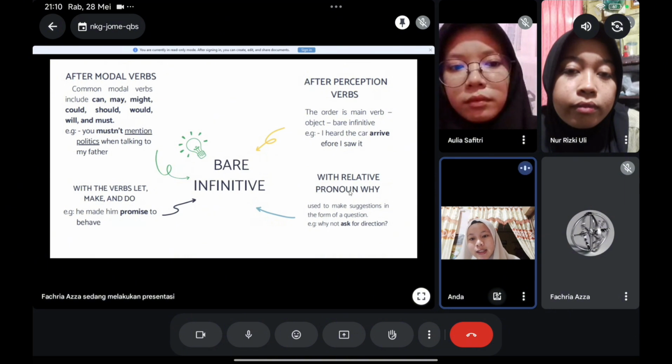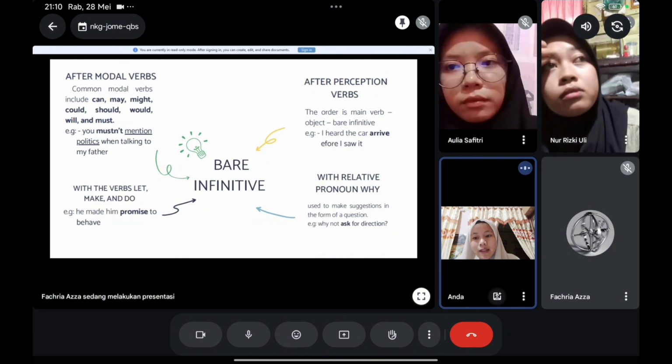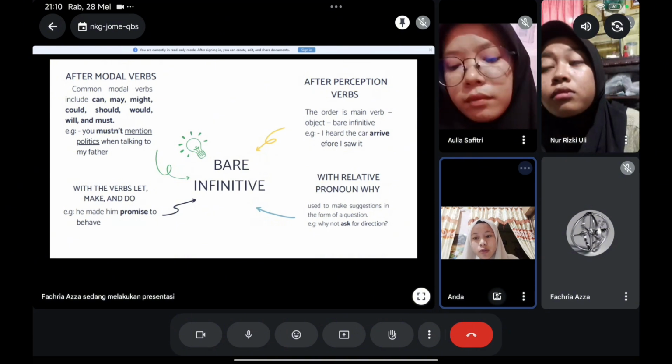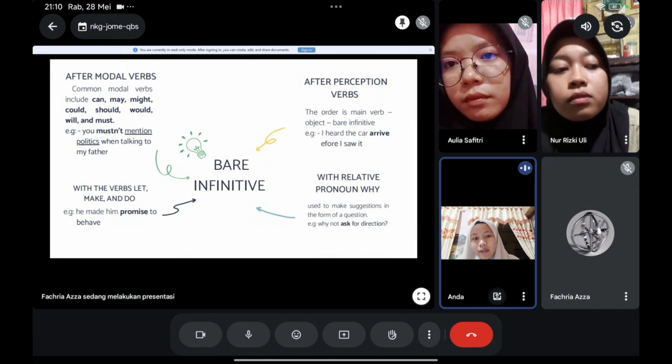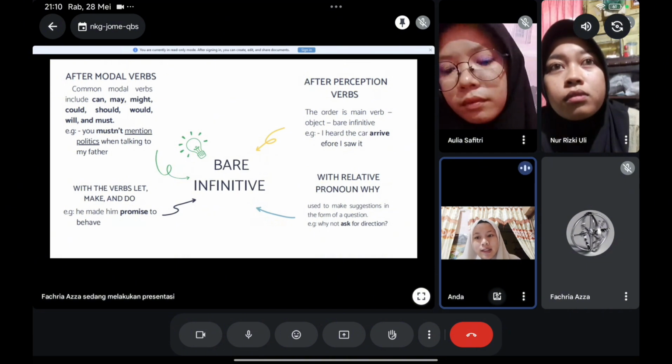The next function is with the verbs let, make, and do. Same as after modal verbs, after the verbs let, make, and do, we have to use bare infinitive. And the next function is after perception verbs.